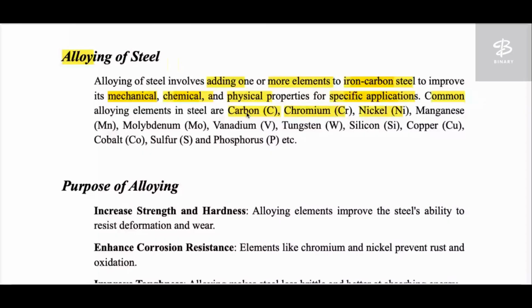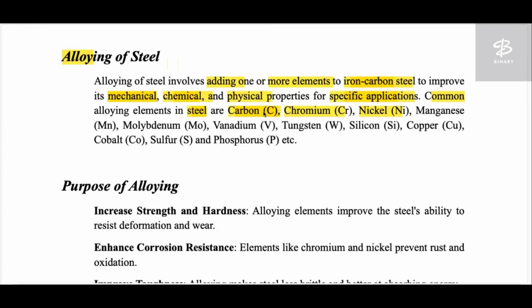Carbon is already in steel, so why is it listed here? Because it is a general definition: when you have pure iron, you could incorporate carbon, chromium, nickel and others to make a steel. That's why carbon is coming into the picture here as well.